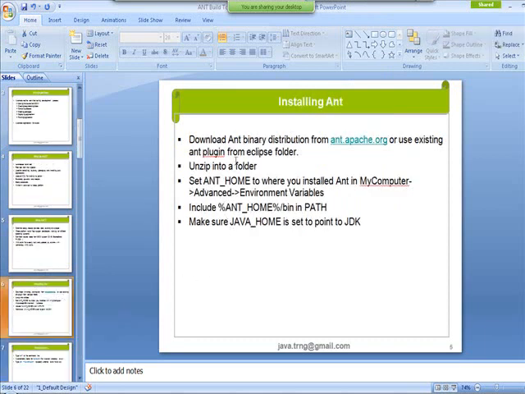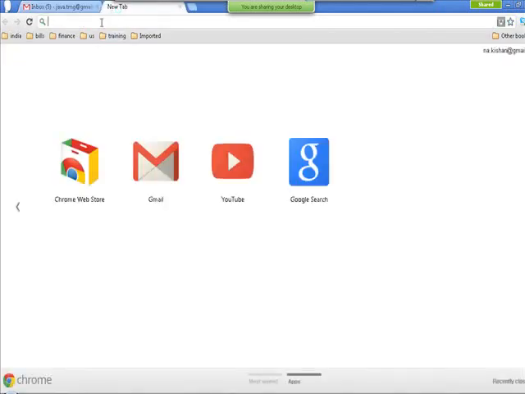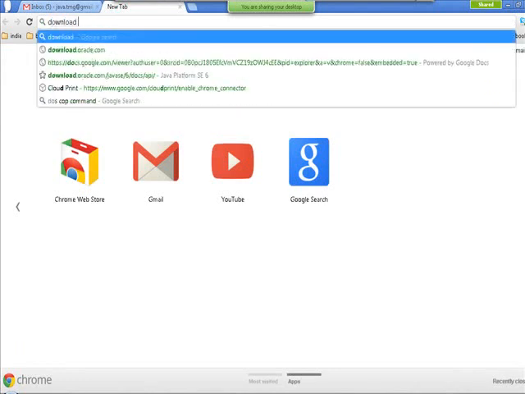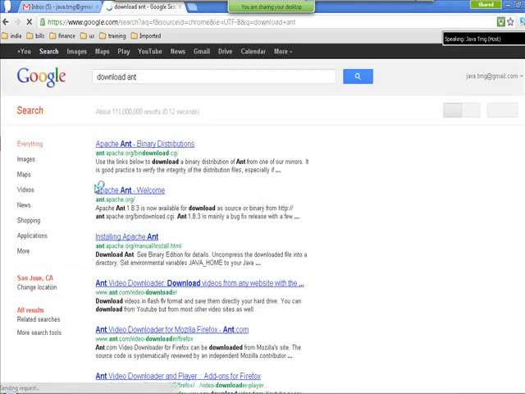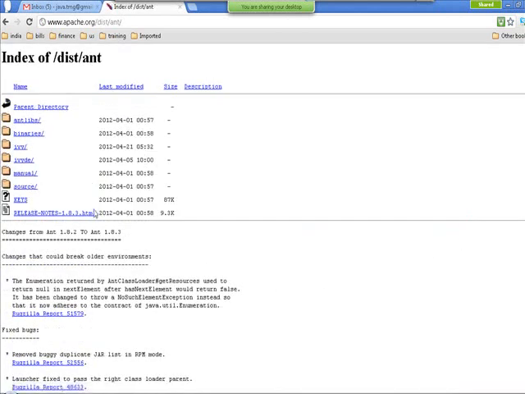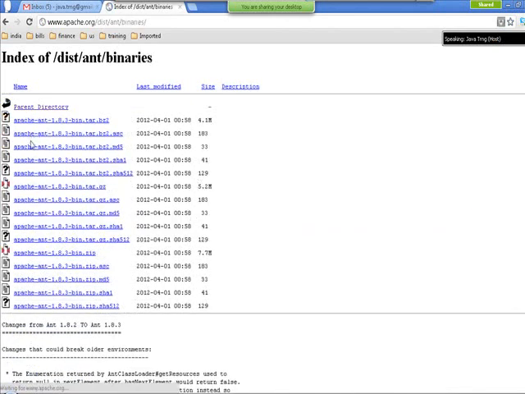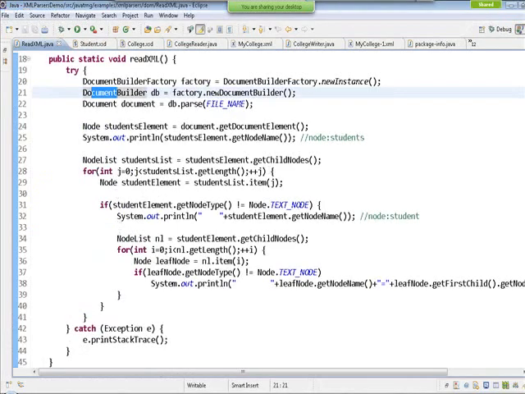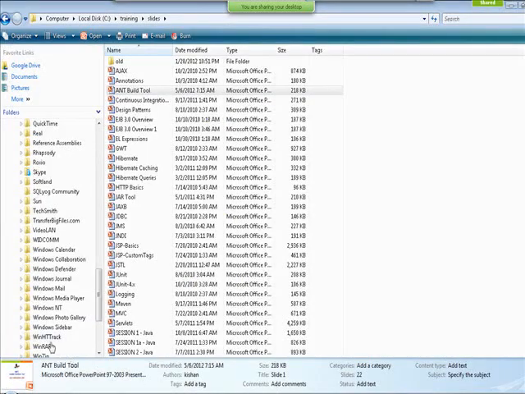One, you can download the Ant binary distribution from the Apache site. If you want, go here, download Ant, and it will give you the location from which you can download the Ant binary files. Main distribution directory. From here you can download the Ant binary, the latest version. Or else, if you don't want to download, Eclipse already comes with the inbuilt Ant script.